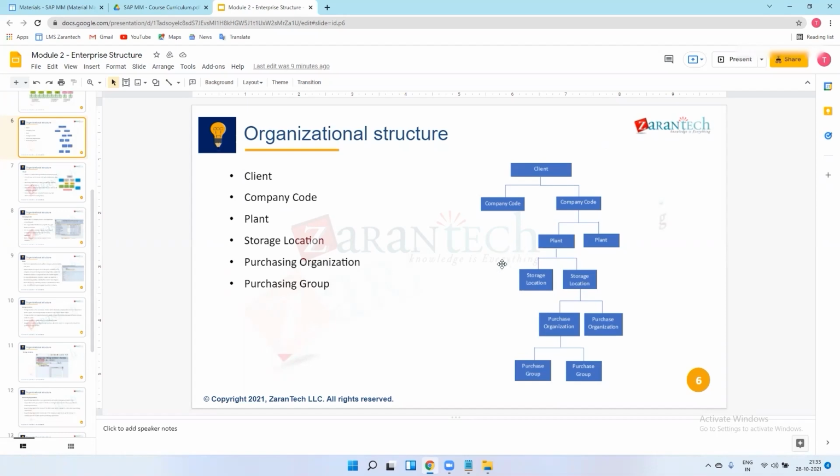All these materials, semi-finished materials, need to be assembled, and I'll keep those materials in the storage locations. In storage location one I will keep chassis, in storage location two I'll keep tires. Whatever materials are there, I will keep in different storage locations within a plant. Are you getting it? Got it.